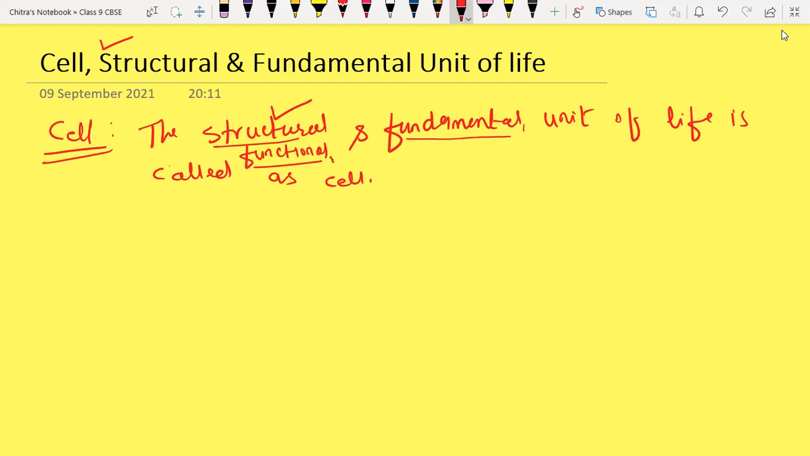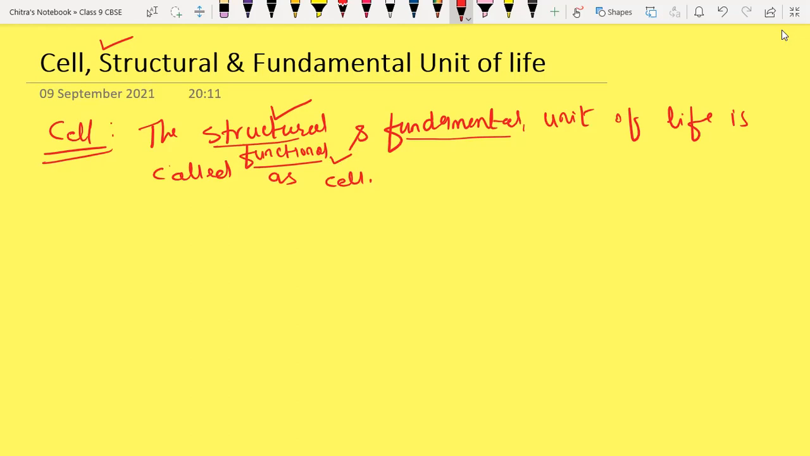And why is it called functional? Because whatever functions are performed in our body are due to the cell only. Like if I am speaking, in our throat we have the vocal cord. The vocal cord is also called the larynx or Adam's apple. Here we have the voice box, which helps us communicate with others in the form of voice. So there we have specialized cells.